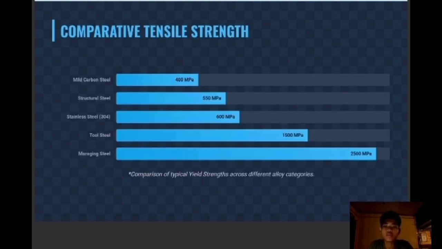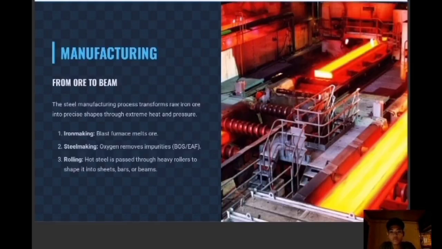This slide clearly illustrates the performance gain achieved through alloying. The unit we use is megapascal, or MPa, which measures the material's strength, or ability to resist stress. Going from raw iron to tough steel beams is complex.